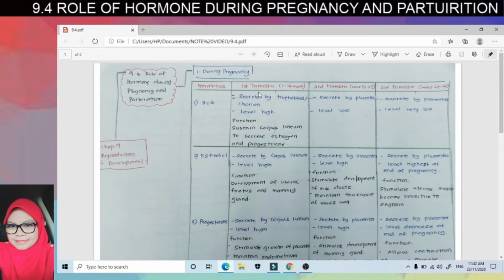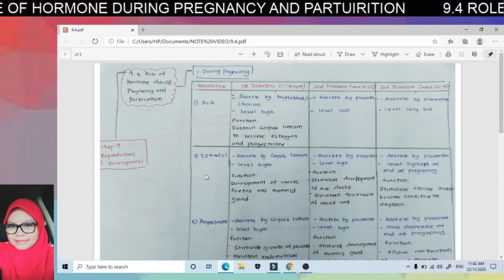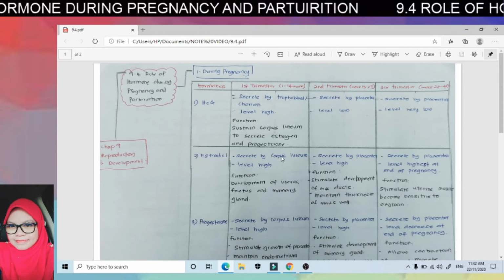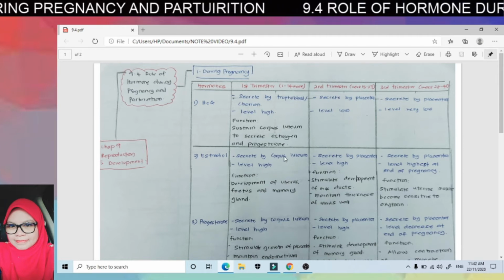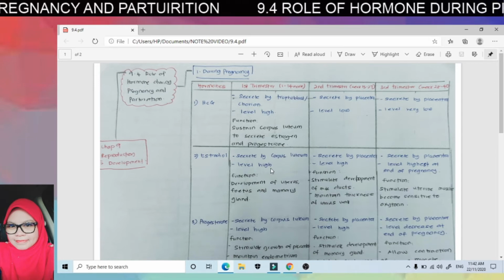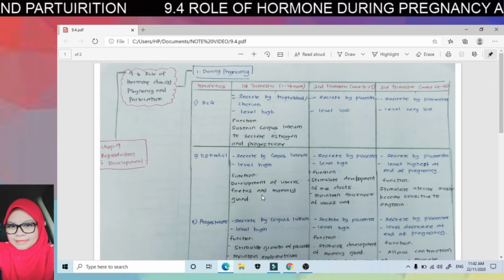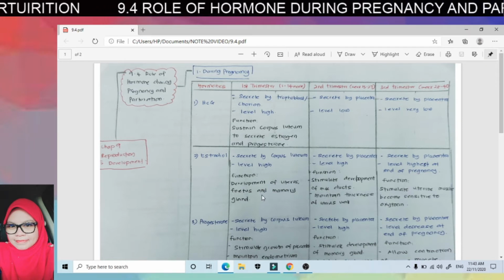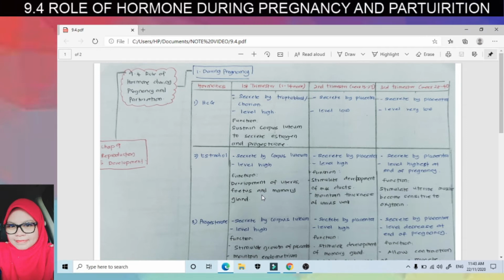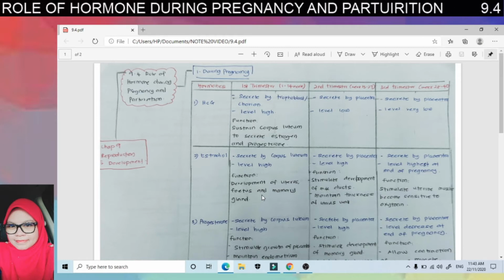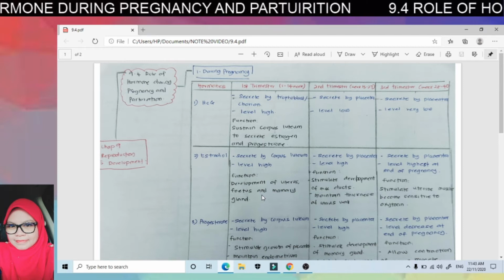Okay, so at the first trimester, the hormone estradiol is secreted by corpus luteum and the level is high. The function of estradiol is for development of uterus, fetus, and mammary gland. Other than maintaining the thickness of endometrium wall, it is also important in development of uterus, fetus, and mammary gland.